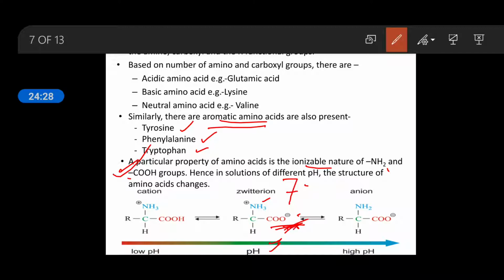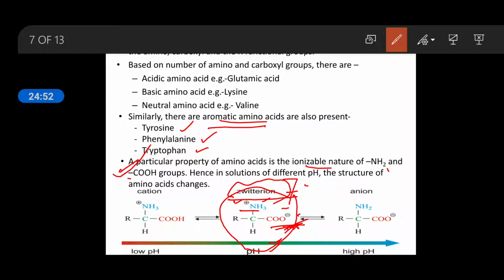This CO becomes minus charge. And when it occupies the extra hydrogen, then the charge will be plus here. So when any compound contains both plus charge and minus charge, this is known as a Zwitter ion. So it is an important point.